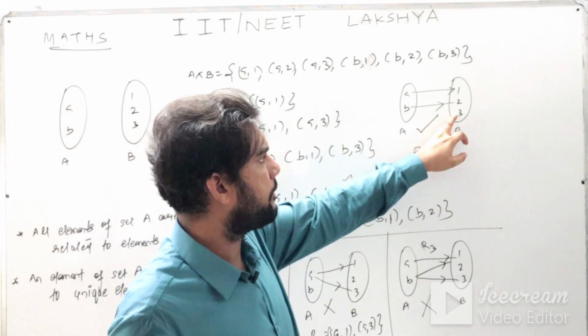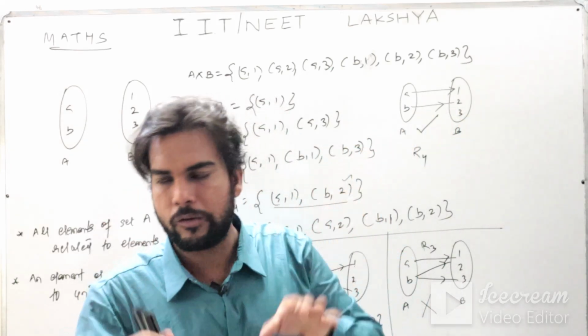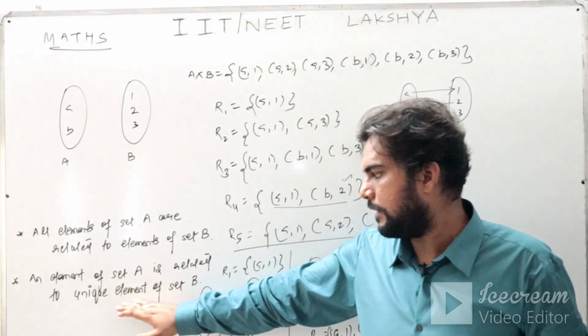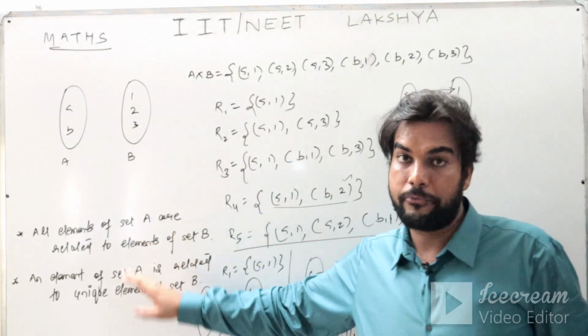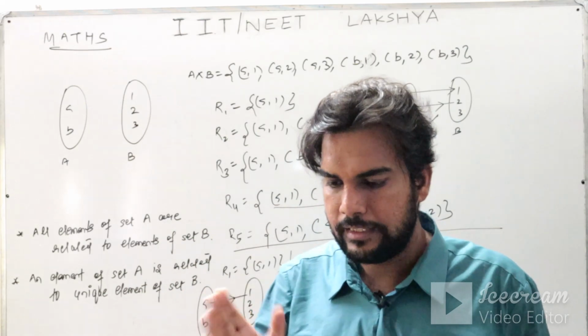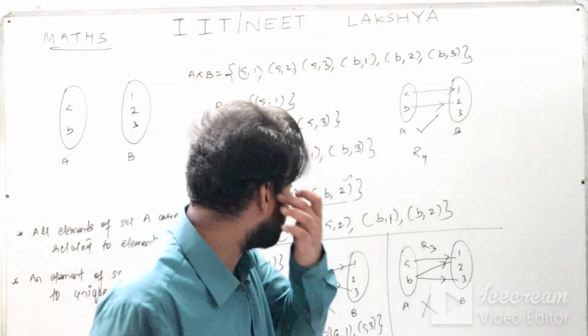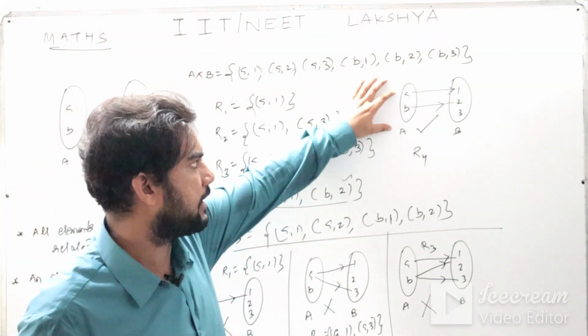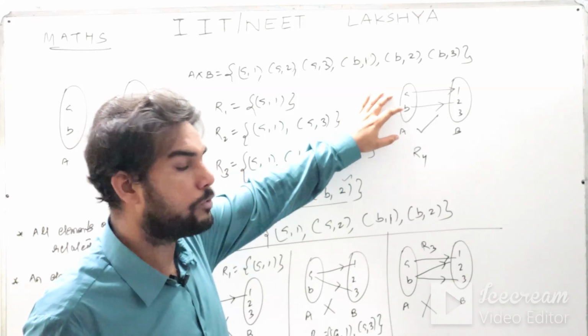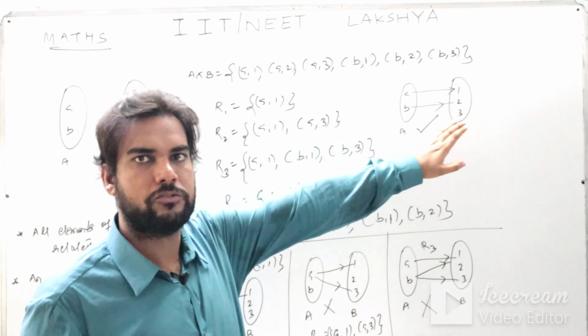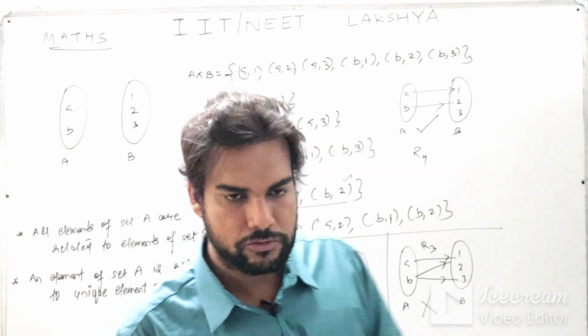Here an element of set B is left. Not a problem. We have to just verify the definition of function. That is how function is defined. A function is defined such that all elements of set A are to be related and an element of set B has to be uniquely associated. So that is fine. So that is your R4.